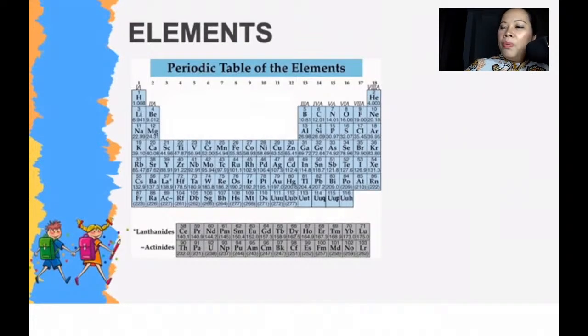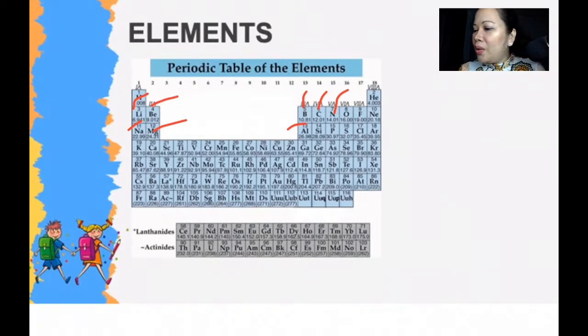So if you would look at our periodic table, all of these are elements. So hydrogen, helium, neon, fluorine, oxygen, nitrogen, carbon, boron, beryllium, lithium, sodium, magnesium, aluminum, and so on. These are all elements. That means they are made up of one type of atom. Okay? So if you would notice, I don't know if it is big enough for you to see, the number on top is the atomic number and the one below is your mass number. Okay, so elements are made up of one kind of atom.